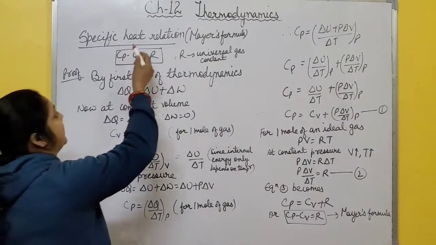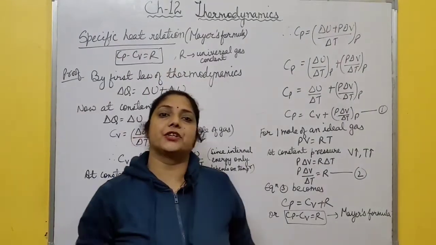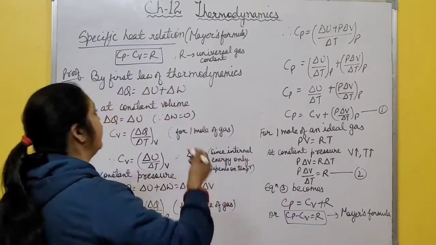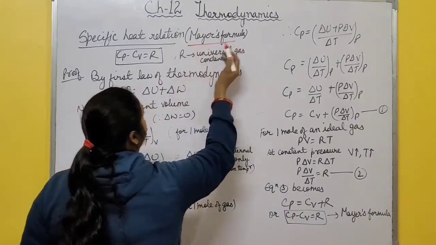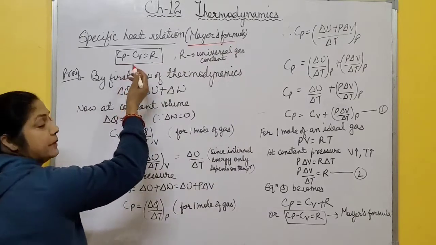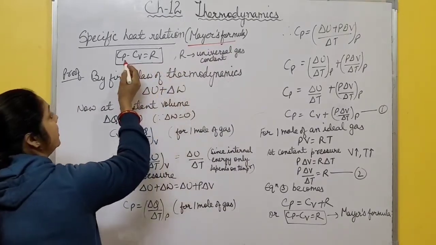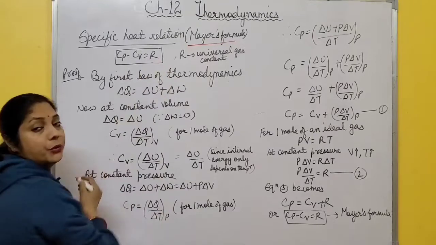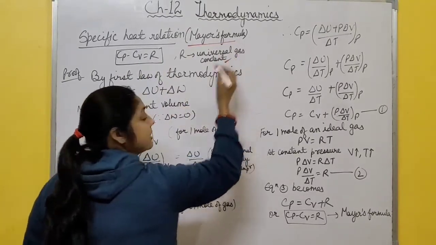Now next, the specific heat relation. What is the relation between Cp and Cv? It is also called Mayer's formula. The relation is given by: Cp is greater than Cv, we already discussed this, and Cp minus Cv is equal to R. R is called the universal gas constant.